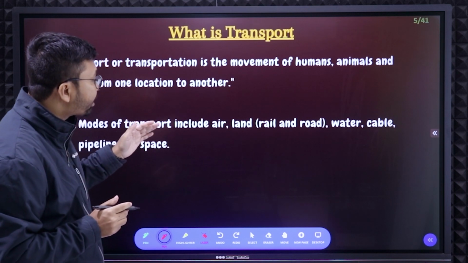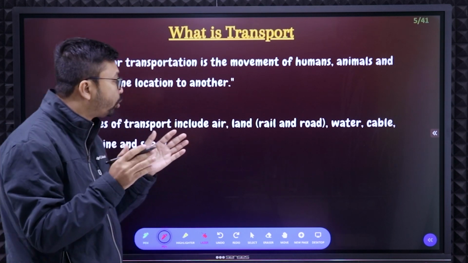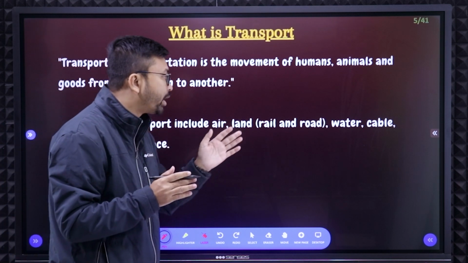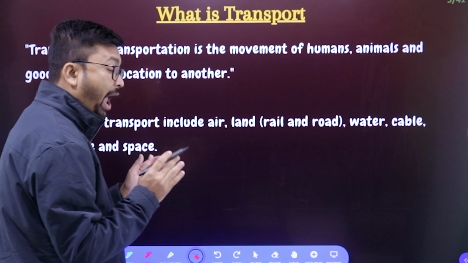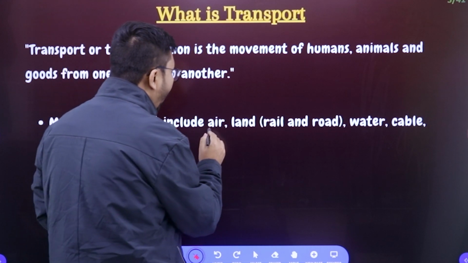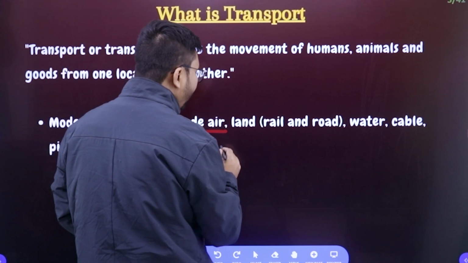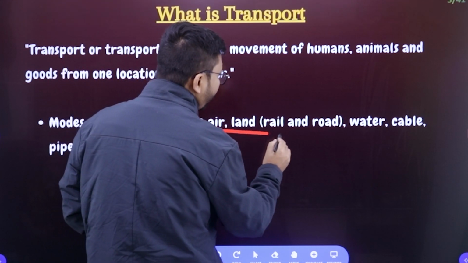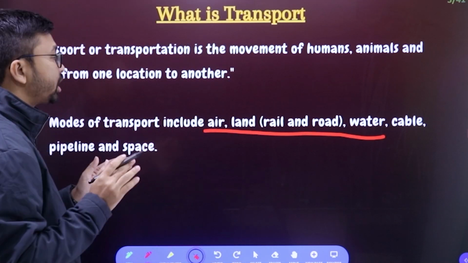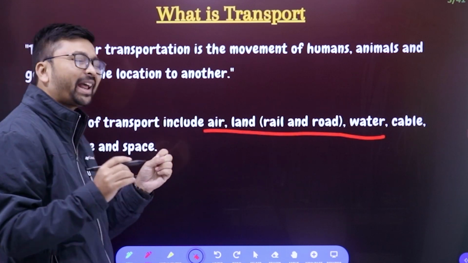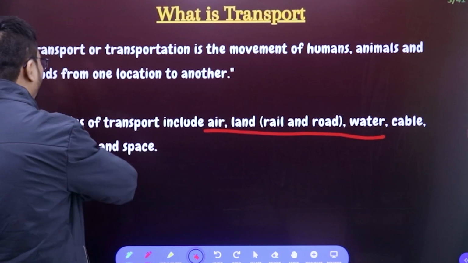What are those? Air, land. Under land there are two, the roadways and railways, and then water, cable, pipeline, and space. But according to your syllabus, you need to know about airways, right? Along with airways, you need to know rail, road, and water. About these four things only you need to study. Cables, pipelines, and space, you don't need to study at all, right?